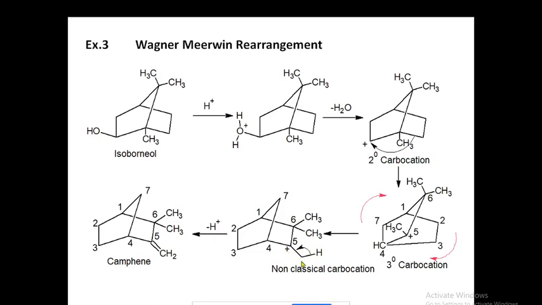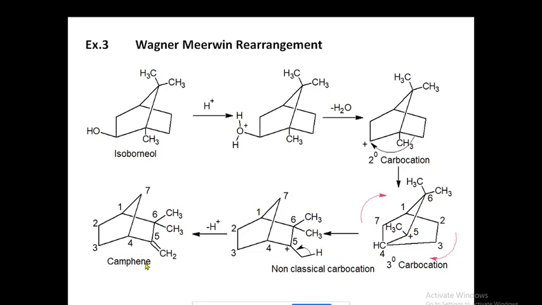Double bond will form here because here there is no hydrogen. Here hydrogen is present, but double bond will not form at this position due to Bredt's rule that we will see afterwards. But here this hydrogen is lost and double bond will form here, and you are getting this exocyclic double bond here. So the name of this compound is camphene.